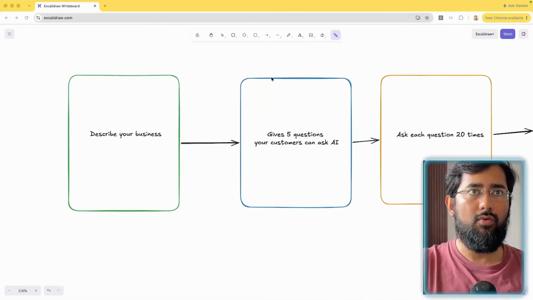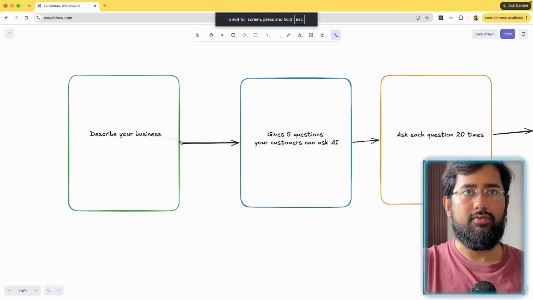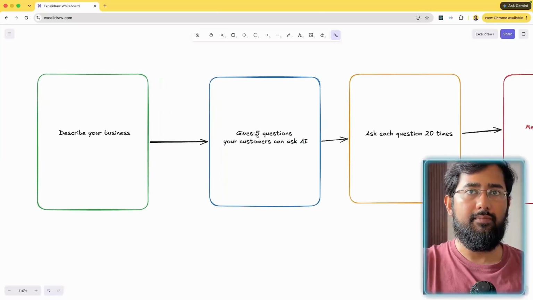If you go back to our diagram over here, the first part says to describe your business. So basically we want to have a form on our tool wherein people can describe their businesses. And once they have described their businesses, we should give them 5 questions which their customers might ask AI. So we'll do that next.